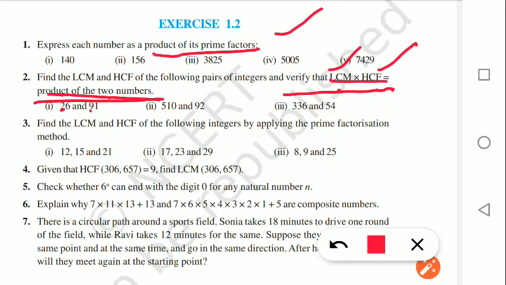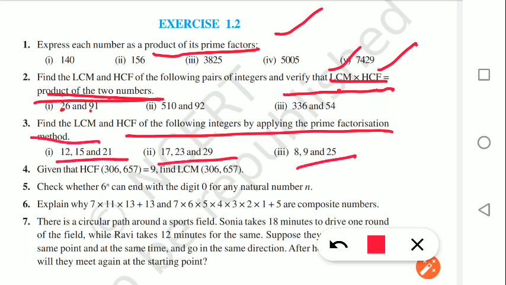Okay, moving to the third question. Find the HCF and LCM of the following by prime factorization method. Three numbers in a group are given. You have to find HCF and LCM. Already we have discussed, so that question also you can solve.